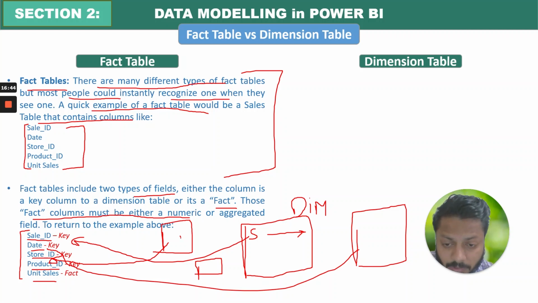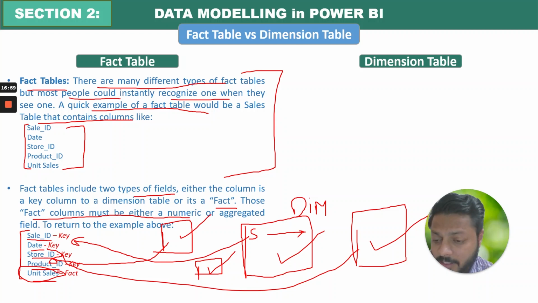So all these tables, store master, product master, sale master, then date master, are my dimension tables. You can say these are my masters, right? And finally, this unit sales keeps changing every day, right? So this is my fact.